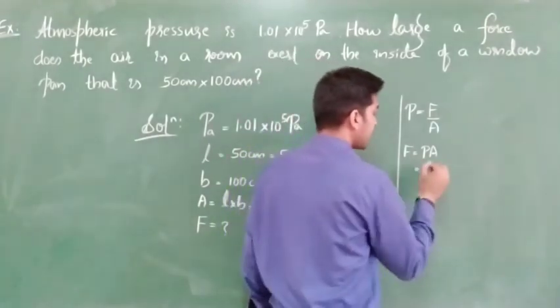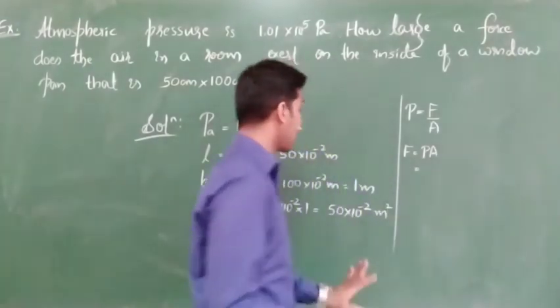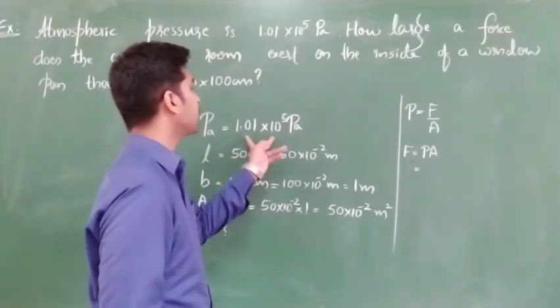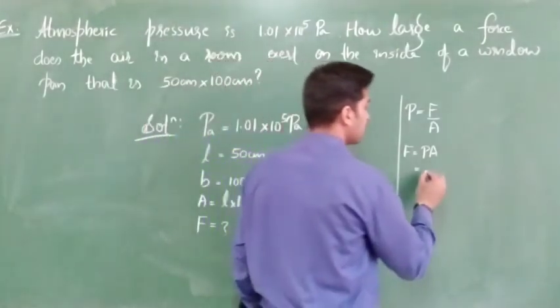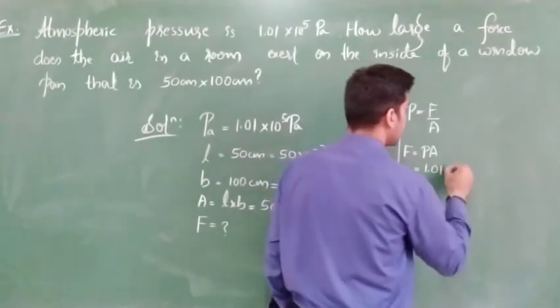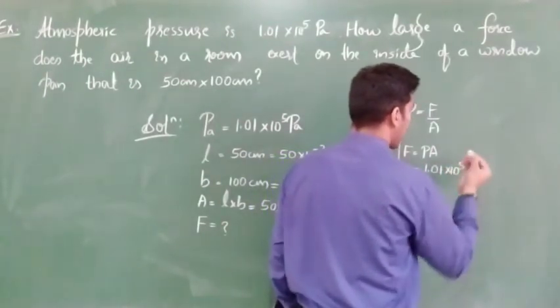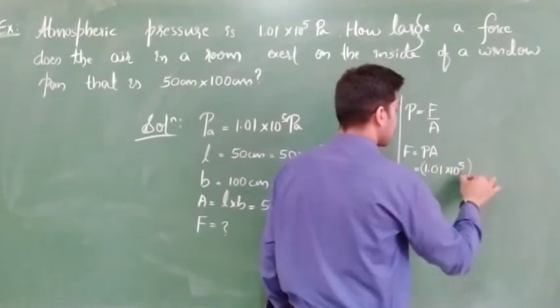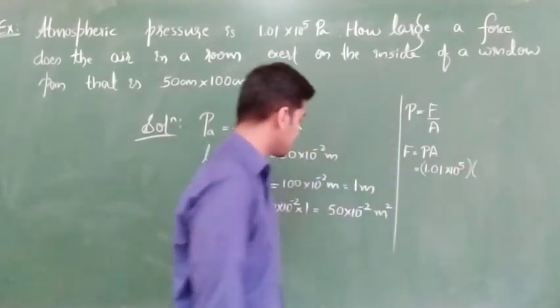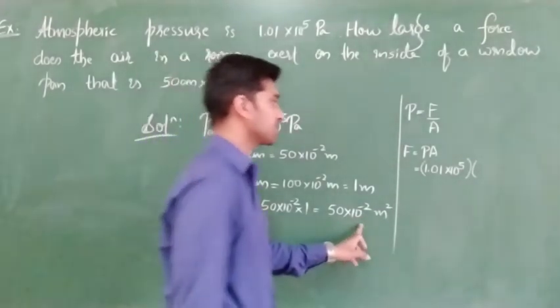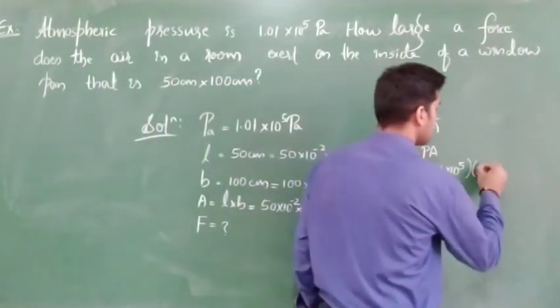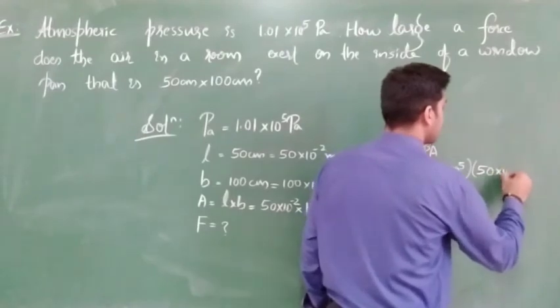So finally I can write it as P is nothing but our atmospheric pressure, already given to you, 1.01 into 10 to the power of 5, into area value, how much we calculated, 50 into 10 to the power of minus 2. Clear?